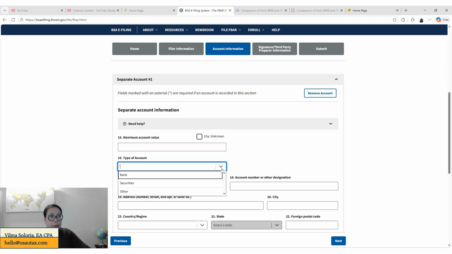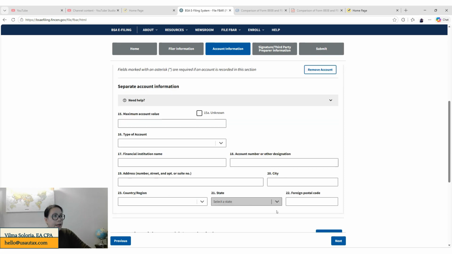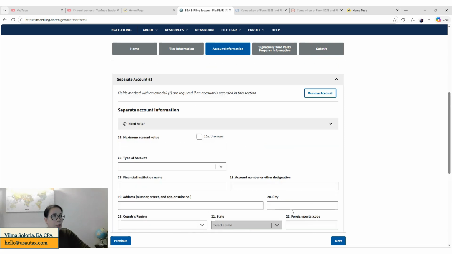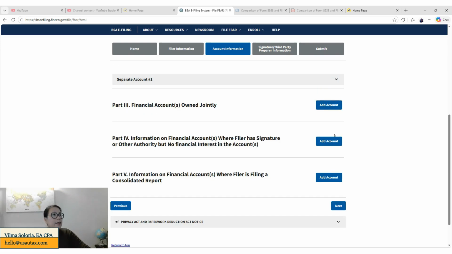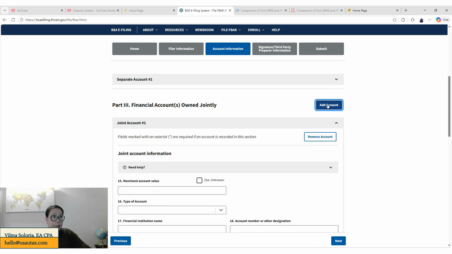Okay. What type of account it is? Is it a bank? Is it securities or is it other? What's the financial institution name? The account number? Remember, I have told you and discussed with you that we need to have all those information. The address, obviously, and the postal code. Okay. If you make a mistake, you can remove the account and then you can go and do it again. Now, the part 3 is where you're going to be reporting all financial accounts that you own jointly.